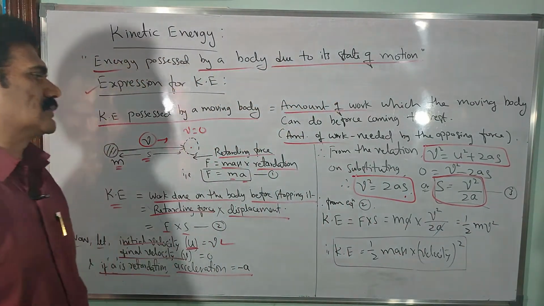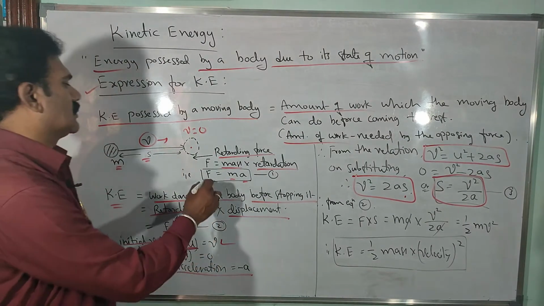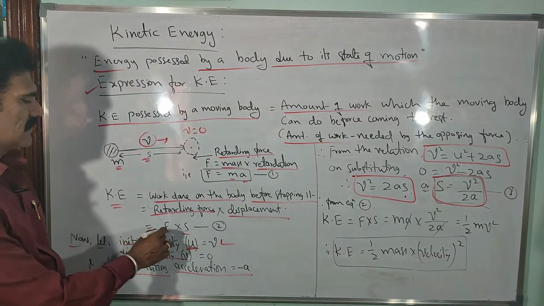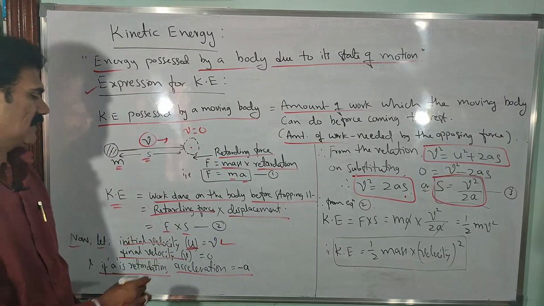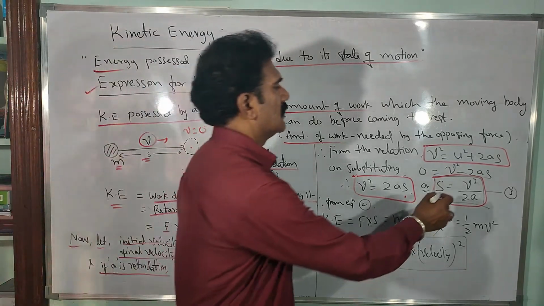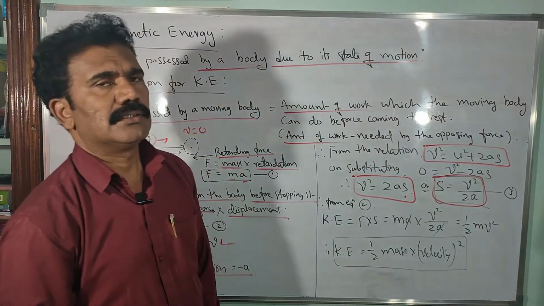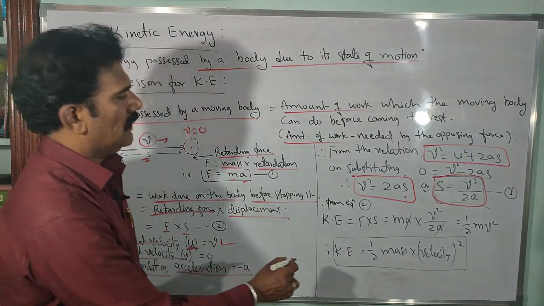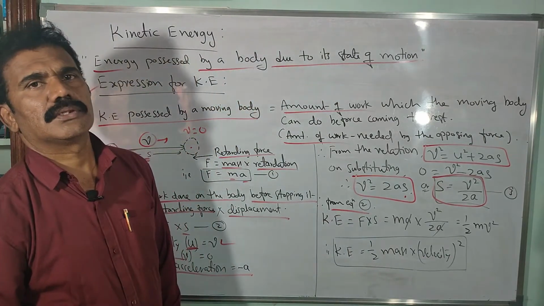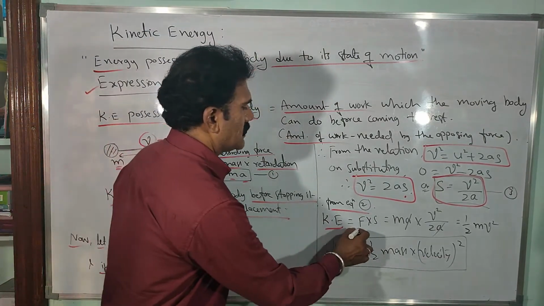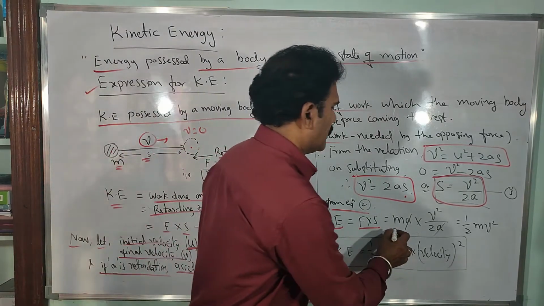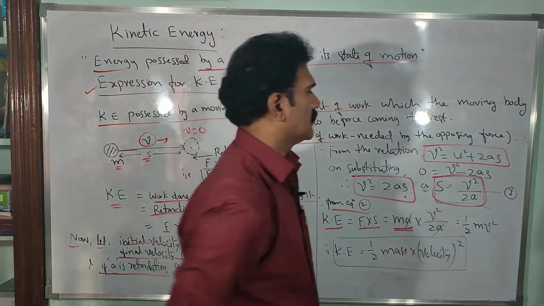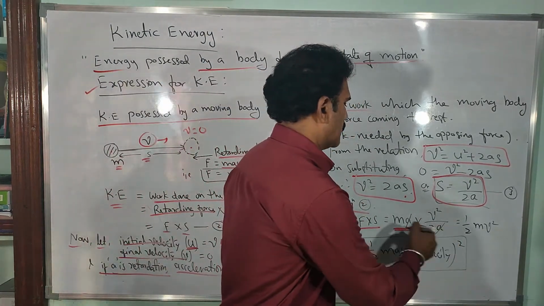Now look at equations 1, 2 and 3. Equation 1 is F is equal to ma. Equation 2 gives the kinetic energy as the product of force into displacement s. And in equation 3, s is equal to v square by 2a. Substituting equations 1 and 3 in equation 2, kinetic energy is equal to F into s. Substitute F as m into a, and s as v square by 2a from equation 3, then you cancel that a.